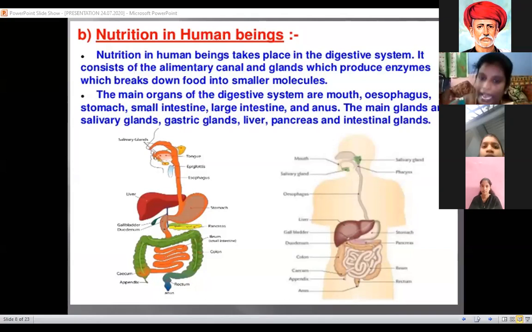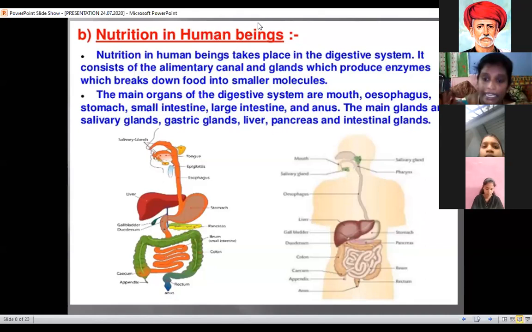What are the organs of the digestive system in this diagram? Mouth, esophagus, stomach, small intestine, large intestine, and anus. You learned these parts in 5th class. Next, the main glands are salivary glands, gastric glands, liver, pancreas, and intestinal glands. These are all parts of the digestive system.